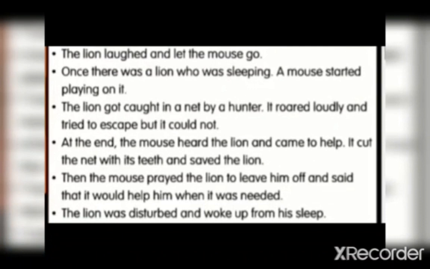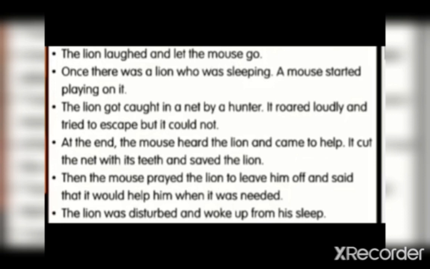Let's try to sequence these events in order. I'm going to read. You listen carefully. The lion laughed and let the mouse go. Once there was a lion who was sleeping. A mouse started playing on it. The lion got caught in a net by a hunter.